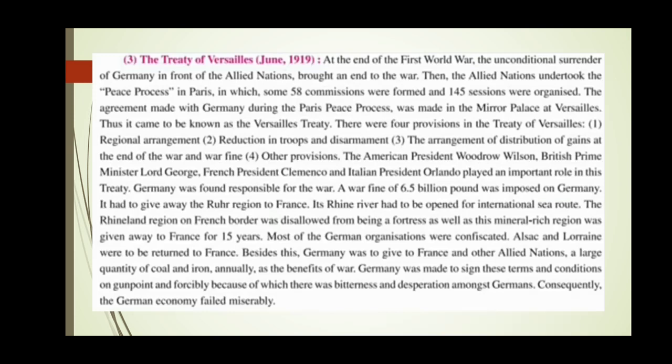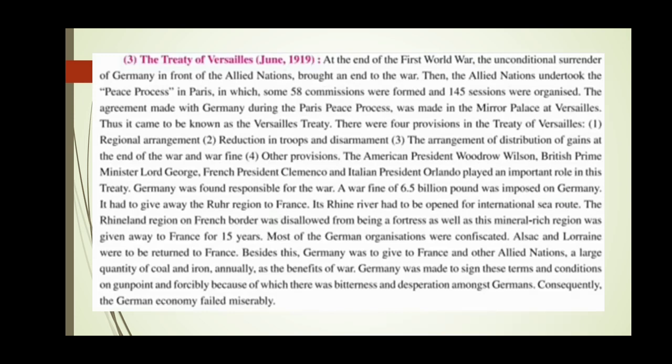Germany was made to sign these terms and conditions at gunpoint. So this treaty was supposed to be signed at gunpoint. Gunpoint means they forcibly asked Germany to sign this treaty. Because of which there was bitterness. Bitterness means they were not happy. And desperation amongst Germans. Desperation means there was a type of painful situation amongst Germans.